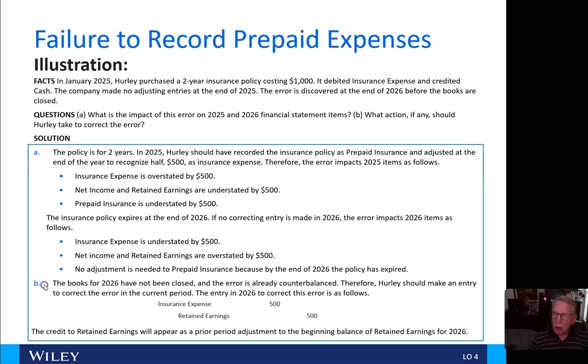So for Bravo, the books for 2026 have not been closed, and the error is already counterbalanced. Therefore, Hurley should make an entry to correct the error in the current period. To do that, they're going to debit insurance expense for $500 and credit retained earnings for $500. The credit to retained earnings will appear as a prior period adjustment to the beginning balance of retained earnings for 2026.